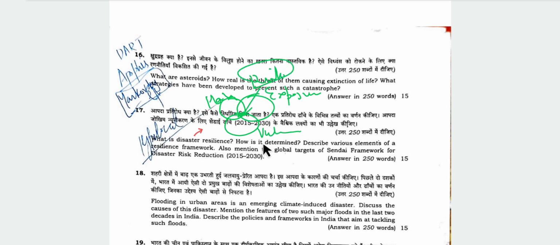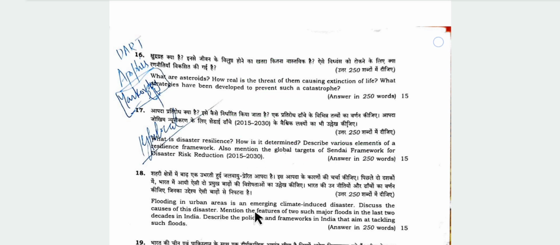Disaster resilience can be defined. How is it determined? It is determined by various factors, such as whether the place is ready to face disaster and whether various mitigation and adaptation techniques are in place or not. Various elements of a resilience framework can be mentioned, and then the global targets of the Sendai framework.